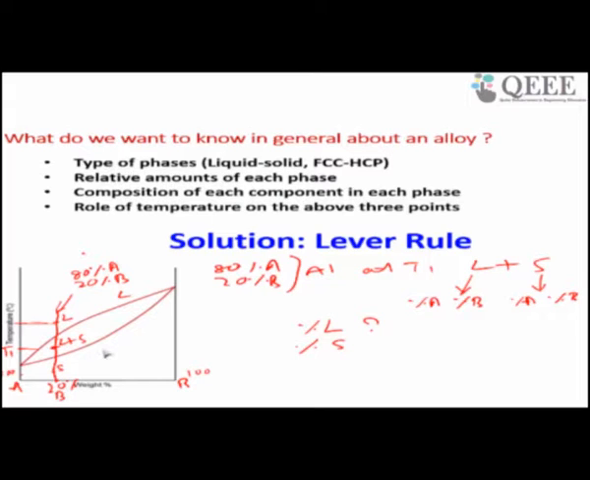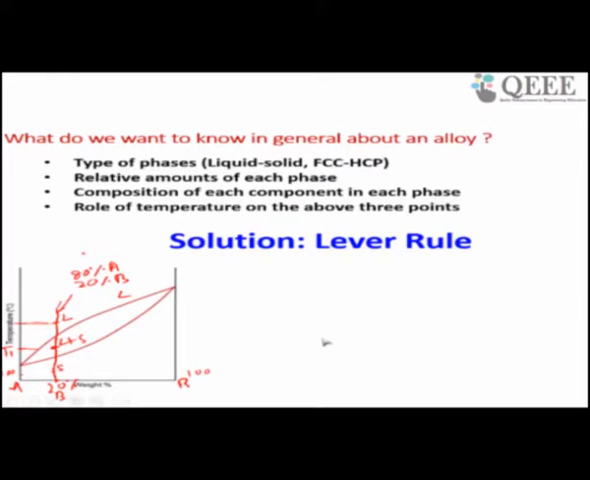So to know all the things, you have to use the lever rule. The solution is the lever rule. So the lever rule says, suppose your alloy is here. Now this is your alloy. What do you want to know? First I want to know the composition. At this temperature T1, you want to know what is the composition of liquid and solid.